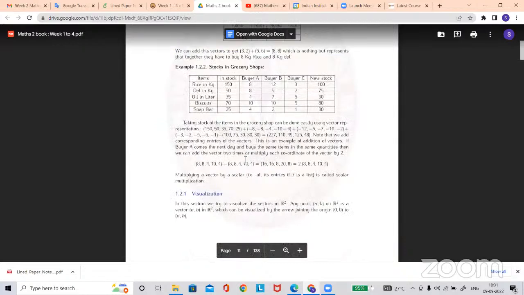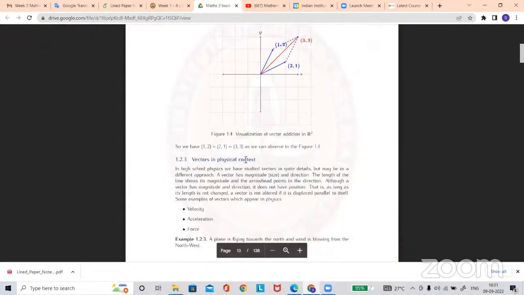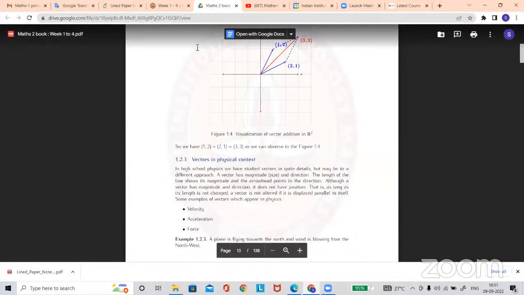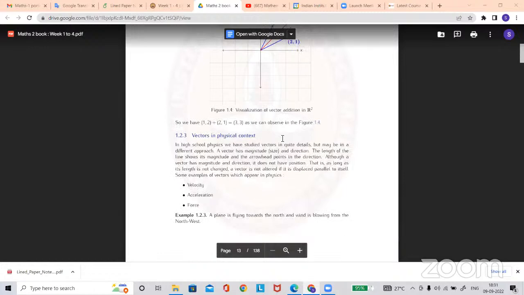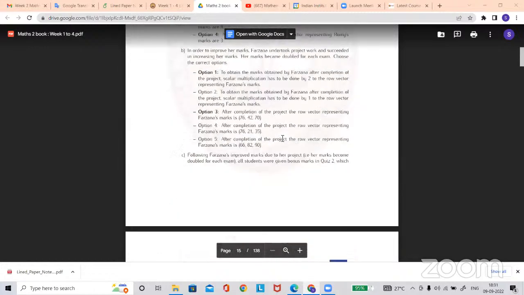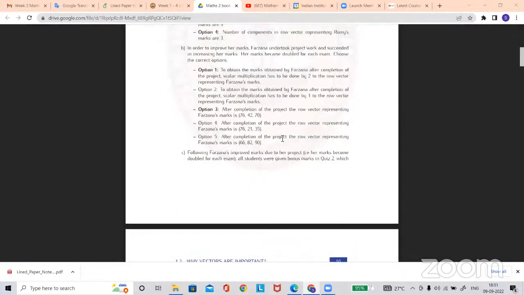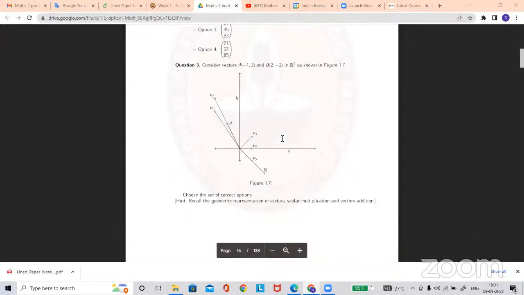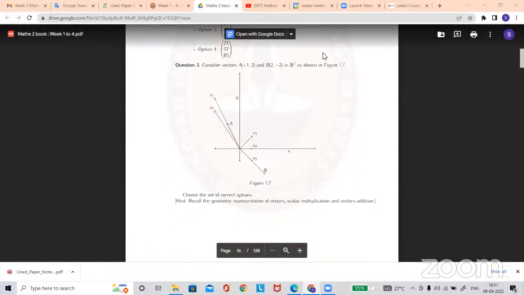Sir, I found an error on page number 31 of the book. This book is on the portal. Sir, I have the book, but this book has an error on page number 31. Okay. This is just written and given to you.